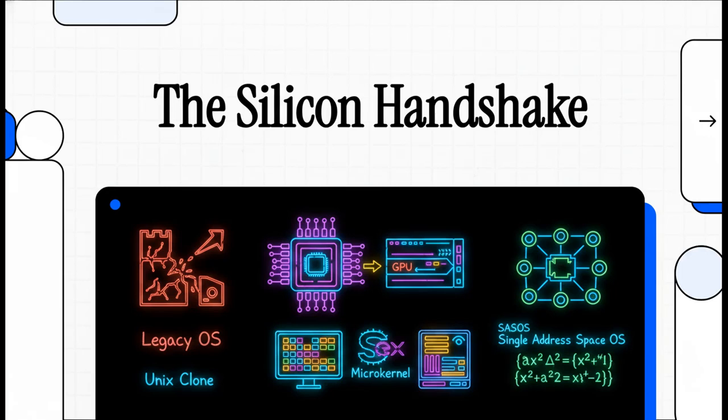Okay, team. Let's dive straight into today's architectural explainer. We're ripping apart the legacy OS paradigms and getting right down to the cold, bare metal of our display pipeline. As fellow engineers grinding on the Sex microkernel, you already know we're not just hacking together another Unix clone. No, we're building a mathematically provable, single address space OS, a strict SAS OS. And to actually pull that off, we have to completely rip up the playbook on how pixels physically reach the